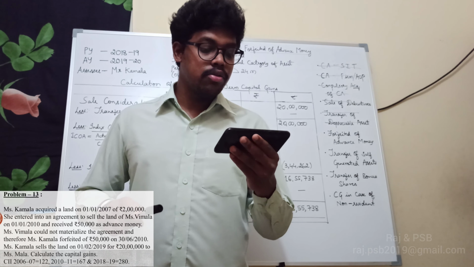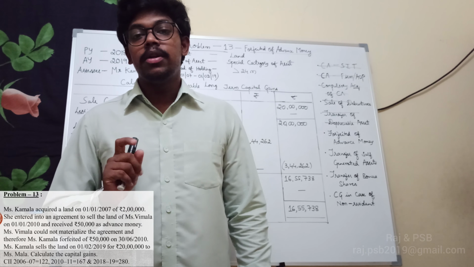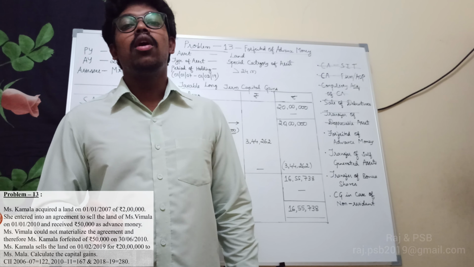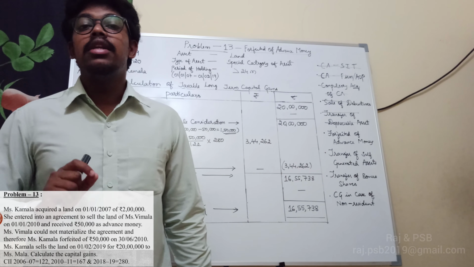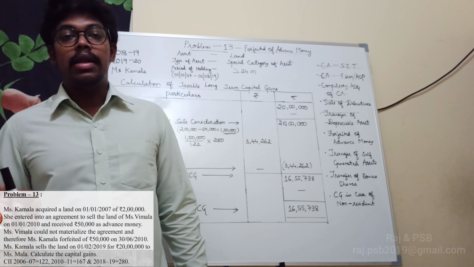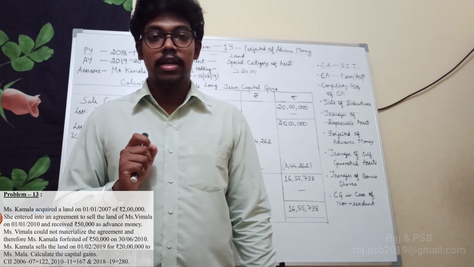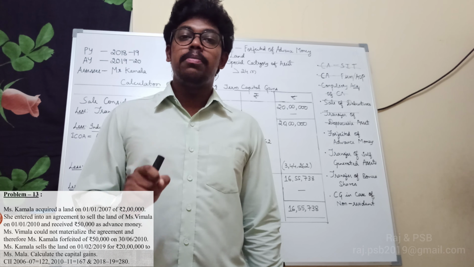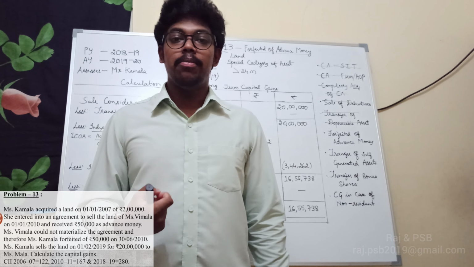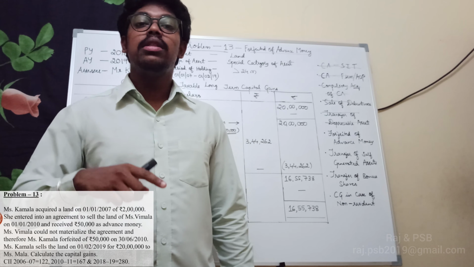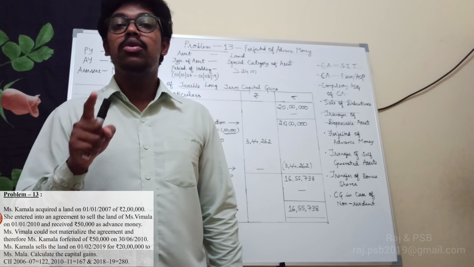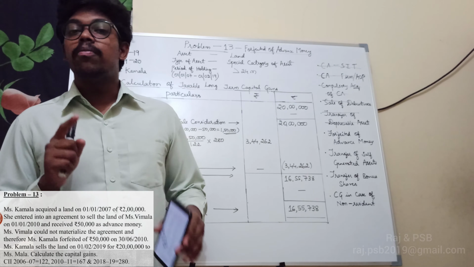Here Miss Kamala has acquired the asset on 1/1/2017 for rupees 2 lakh, where she entered into the agreement that she could sell the asset to Miss Vimala, and Vimala paid some advance money of rupees 50,000, and later on 30/6/2010 she failed to pay the remaining balance, or she couldn't fulfill the agreement. Hence Miss Kamala has forfeited the received amount. Later Miss Kamala again sold the same asset to Miss Mala on 1/2/2019 for rupees 20 lakhs.